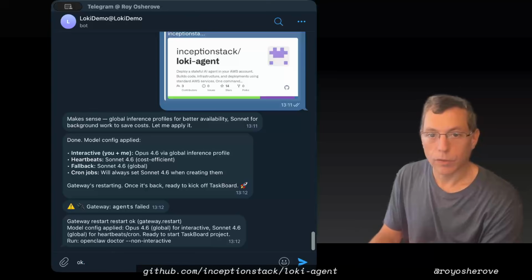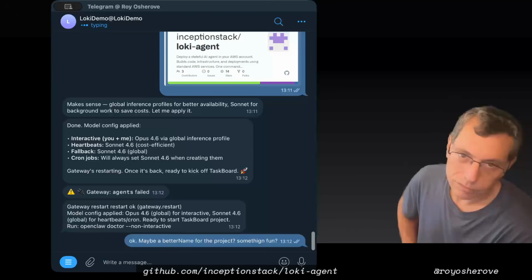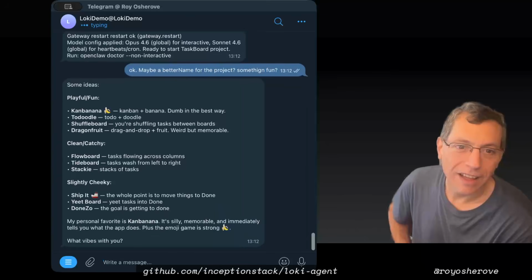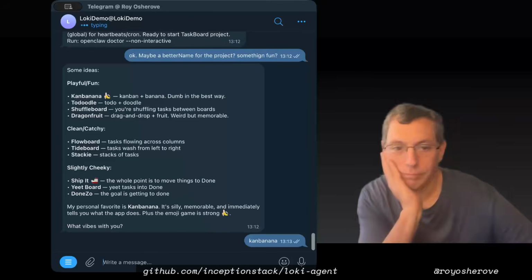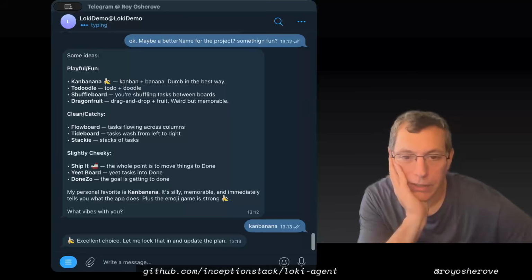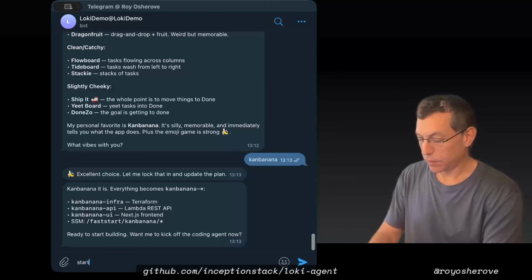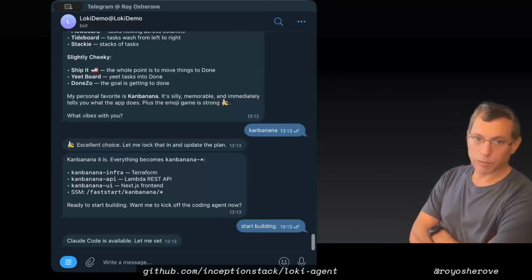Okay, so project name is taskboard. Maybe a better name for the project. Something fun. I don't know. Just to make it a bit more interesting. Can banana. Done. Okay, can banana and banana. I like the vibe. Okay, locked in. Update the plan. Okay, it's updating. Yeah, start building. Now it's going to kick off sub-agents, specifically one for the Terraform.